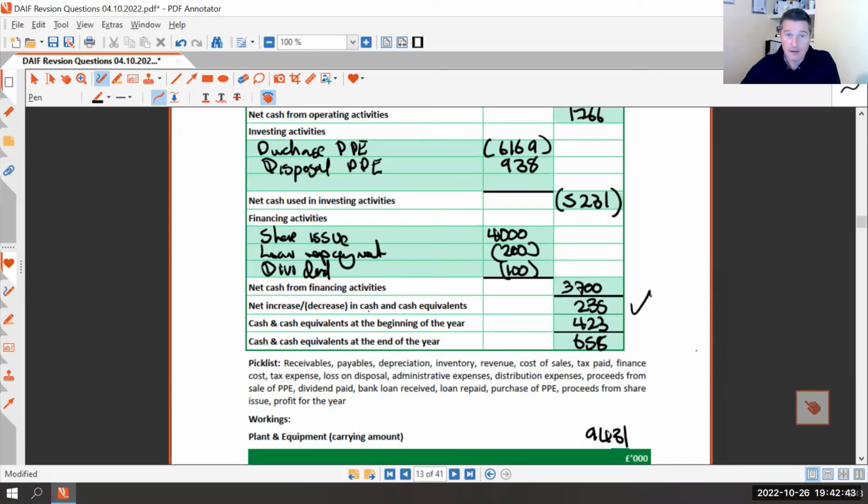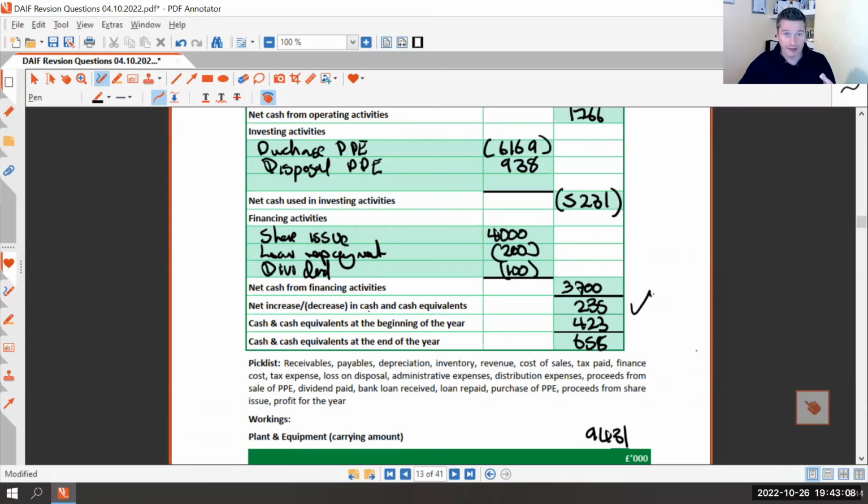Do you think it's doable in part, in total, or not at all? Now, it could be this never comes up and you never have to do a statement of cash flow. But if it does, you are in a world of trouble. If you cannot have a go at this, you are in a world of trouble. You need to do your best. It's a very good chance it will come up. So you cannot think it will never come up, because it does.